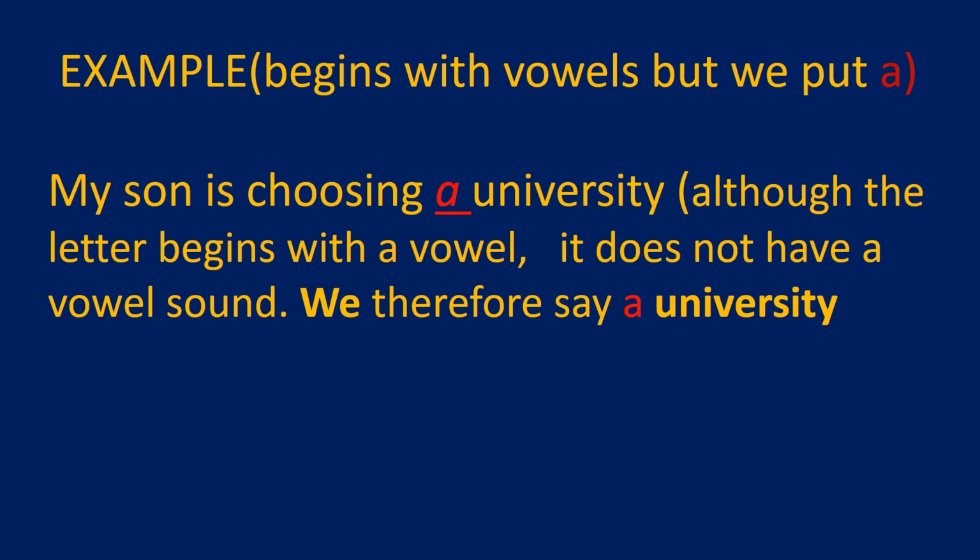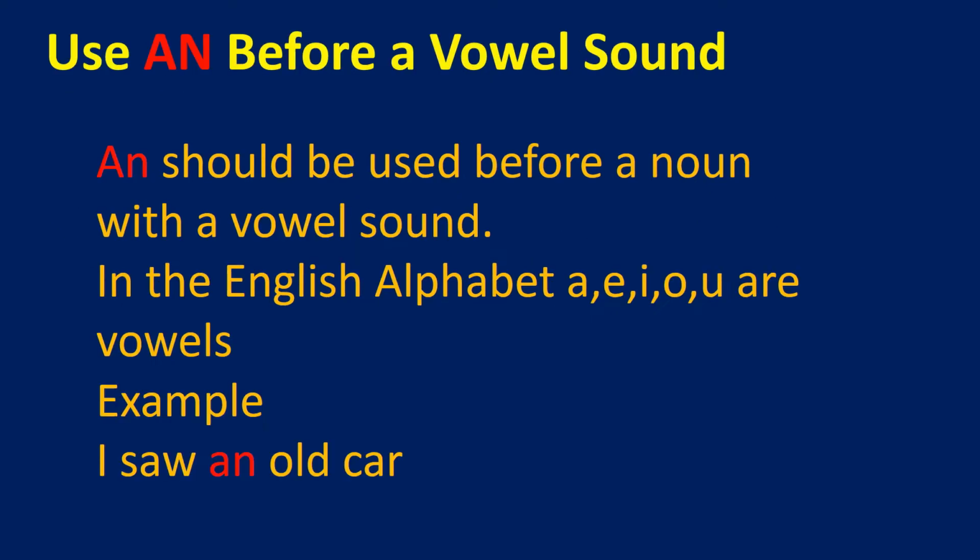Now we can see another example. We also use a in front of some words starting with vowels. For example, we use article a before university because even though the letter begins with a vowel, it does not have a vowel sound. So therefore we say a university.